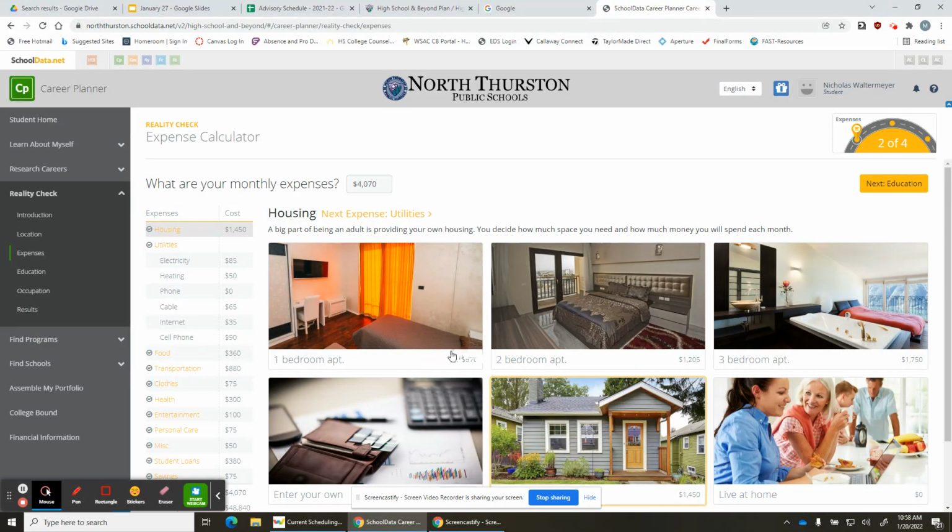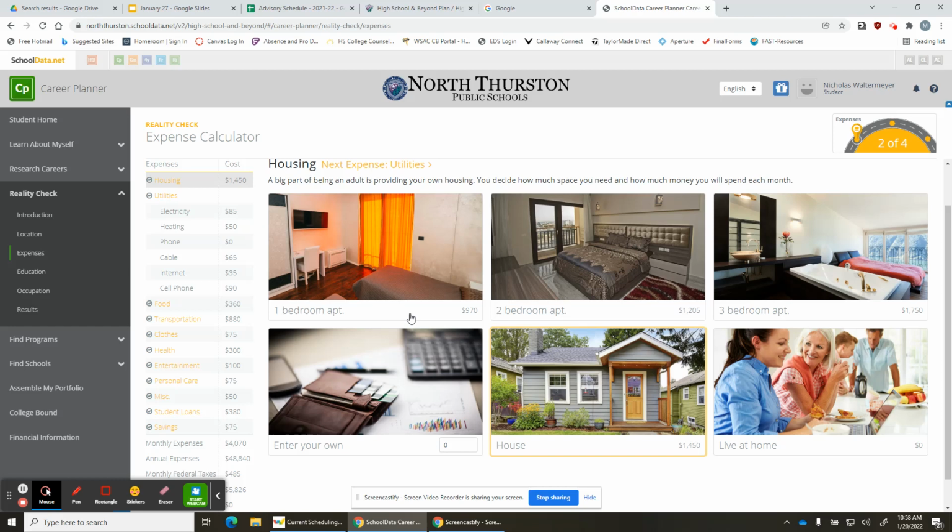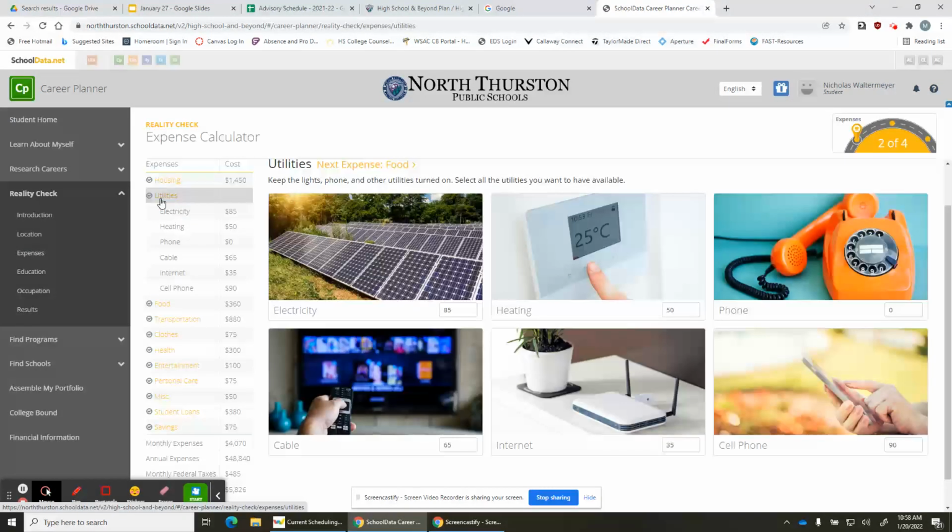You kind of predict, looking at the costs associated with each of these housing options. Where do you see yourself landing with housing? How much with the utilities portion of things? You start entering in values, what you think you'll be paying each month for these things. What is your cell phone bill? What do you think internet is? I can tell you at my house, internet is much higher than $35 a month. It's going to be up close to $100. So you start looking at that, if you're going to pay for cable or not.